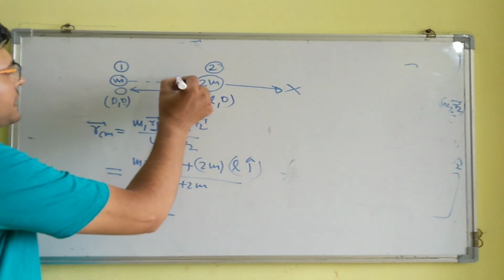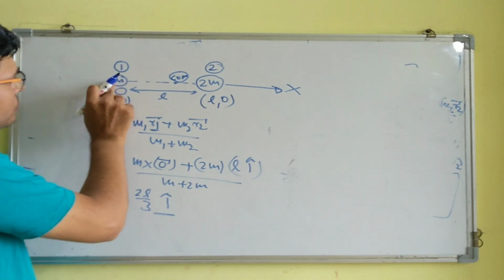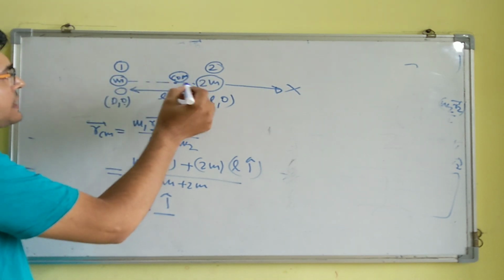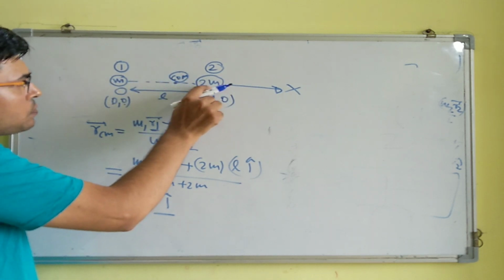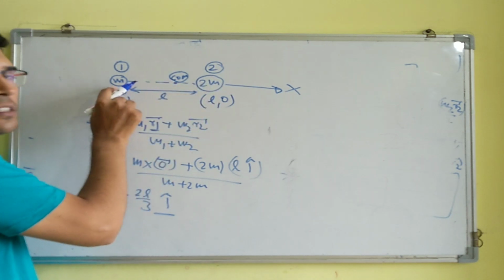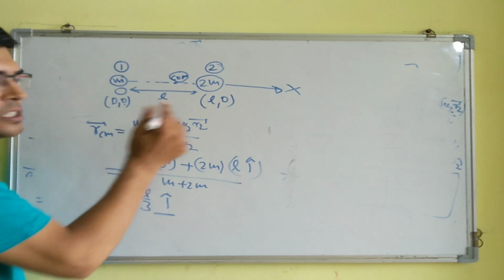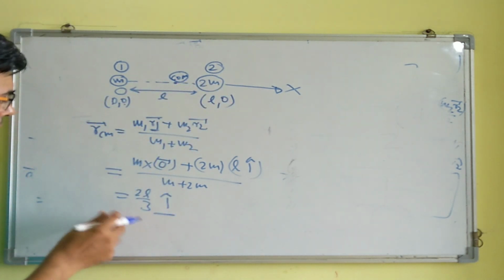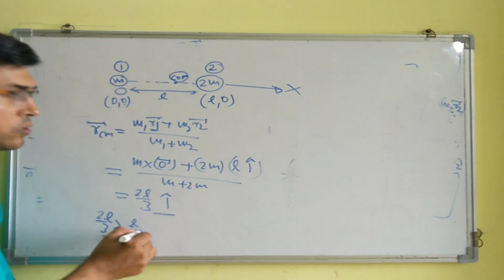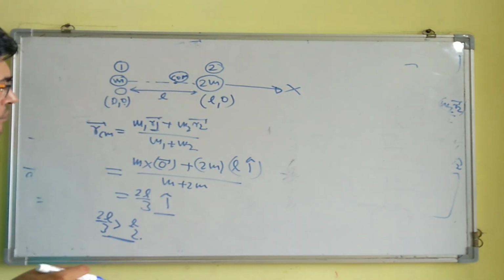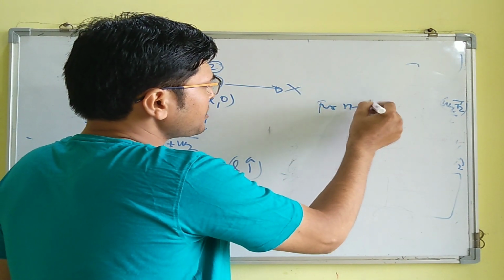So this is the center of mass of this two particle system. So center of mass would be lying somewhere here. Had the two masses been equal, in that case center of mass would have been exactly midway between these two. But as this one is heavier than this one, the center of mass will be slightly shifted towards 2m, because this is heavier, right? And this is what is happening. 2L by 3 is definitely greater than L by 2, so this will be closer to mass 2m, right?